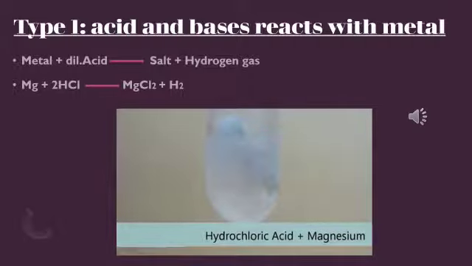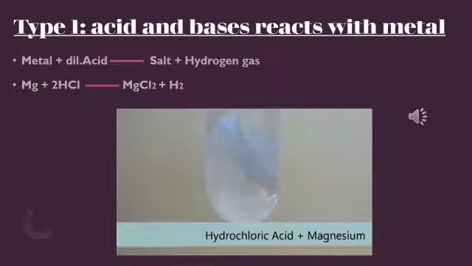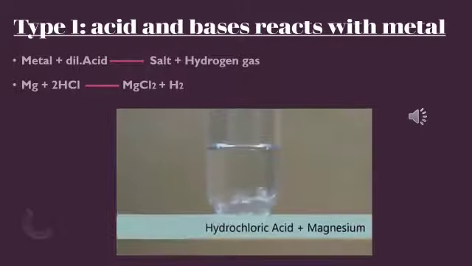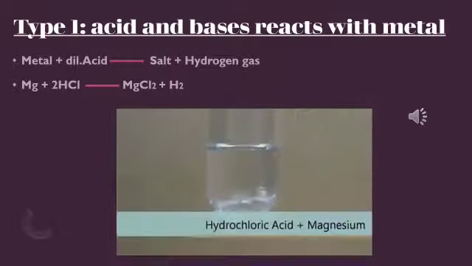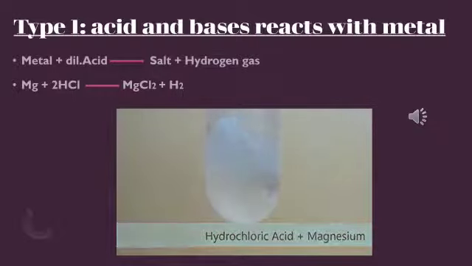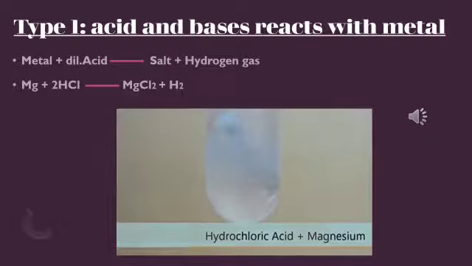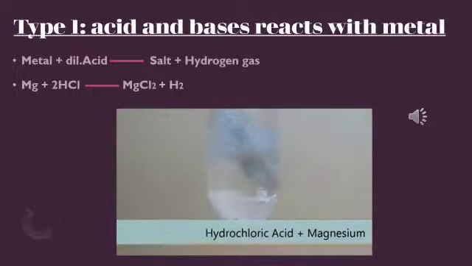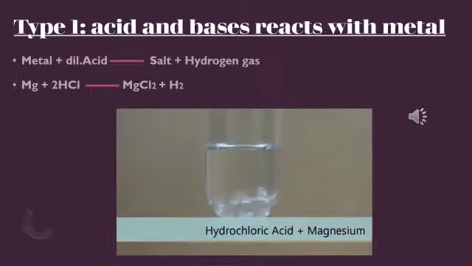And these metals have a tendency to displace hydrogen. So it is a kind of displacement reaction that we have studied in chapter 1, chemical reactions and equations, right? Especially here it is a single displacement reaction. Whenever there is a reaction happening, hydrogen burns and gives a pop sound, and extinguishes the burning splinter. It is a colorless and odorless gas. So this is about acids reacting with metals.